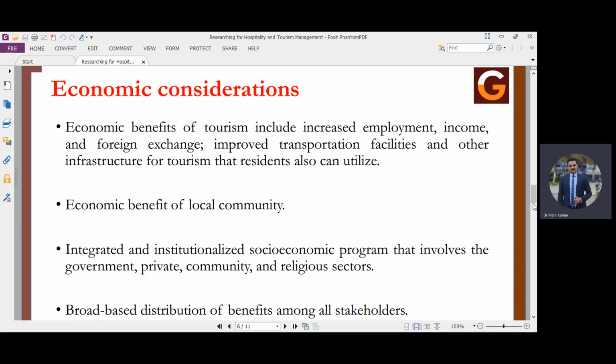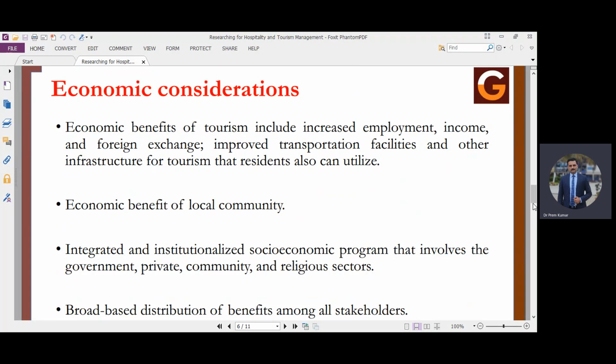It will also talk about the benefit of the local community. If at a tourism destination the local community is not able to get benefit, then that particular destination cannot survive for a longer duration of time. There has to be an integrated and institutionalized socio-economic program that involves the government, private community, local community, and the religious sectors.